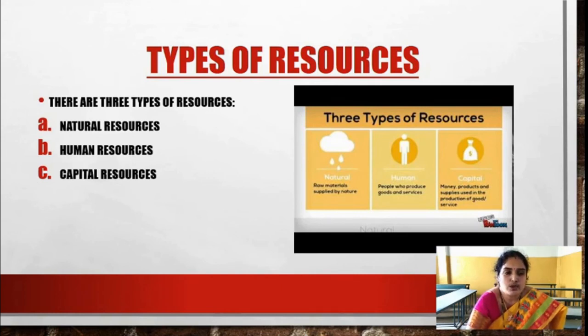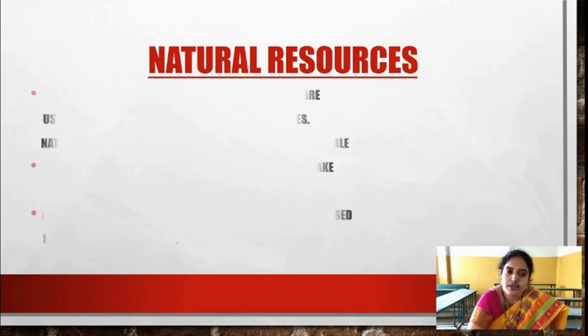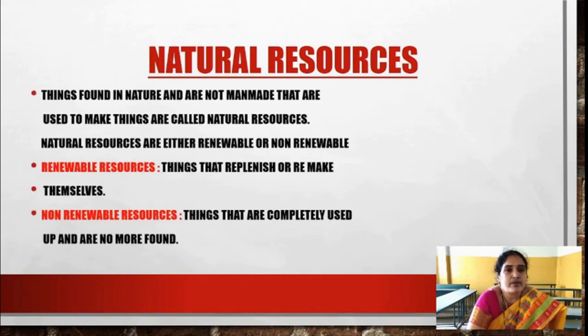Now natural resources: things found in nature, not man-made, that are used to make things are called natural resources. That means whatever we get from nature, trees or oil or any minerals or sunshine, all these are natural resources. These natural resources are either renewable or non-renewable. What are renewable resources?